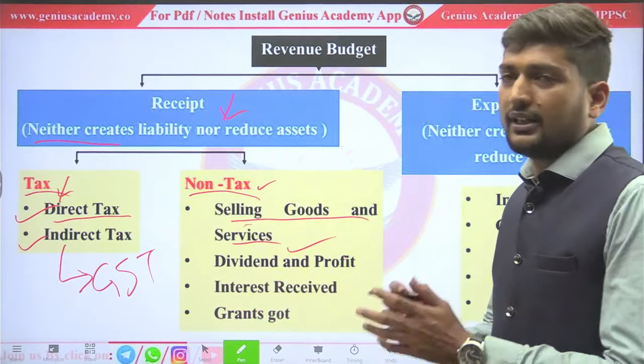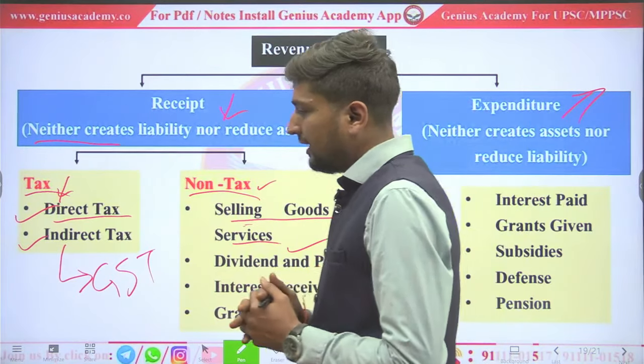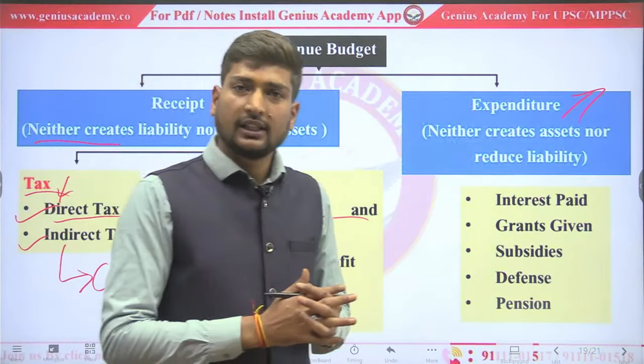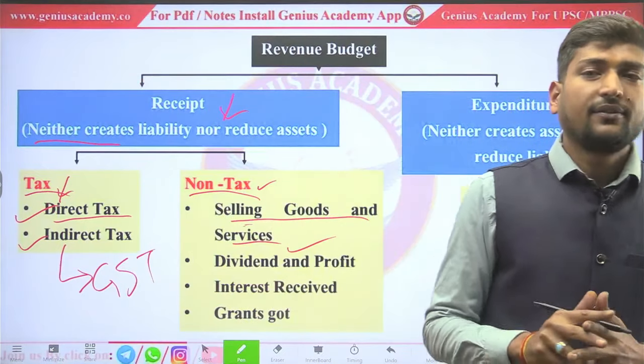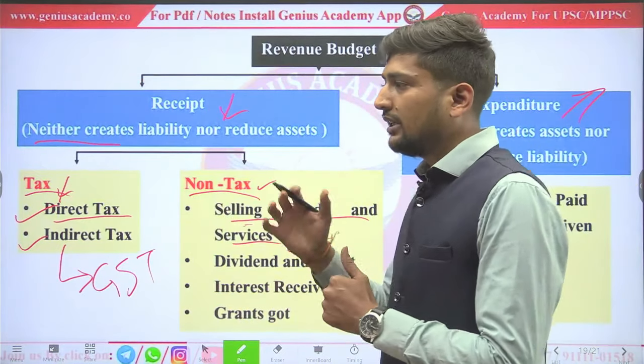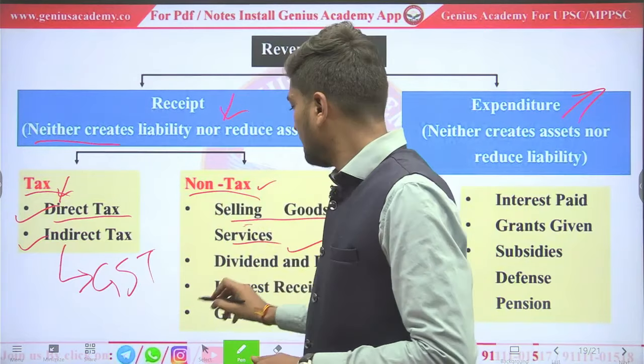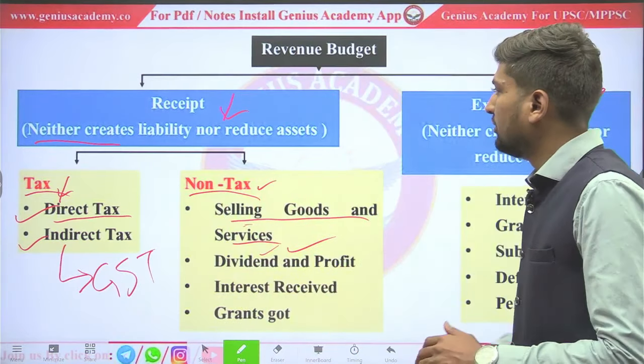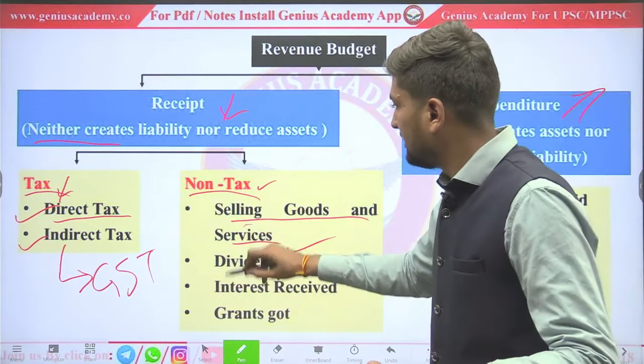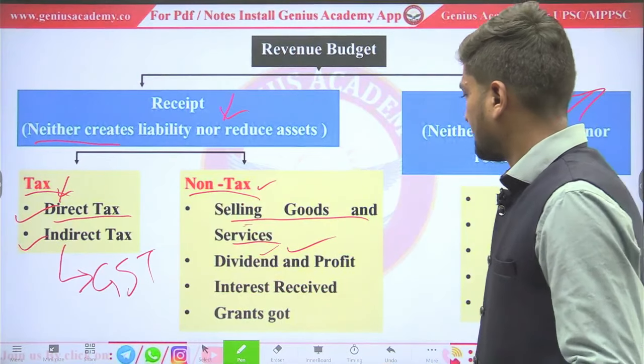Dividend and profit. Dividend: if any insurance company or any company in the share market got profit, so the tax it will pay to the government, it is known as dividend. So it will come into receipt, and under receipt it will be covered under non-tax.